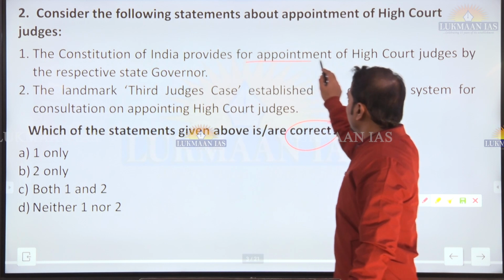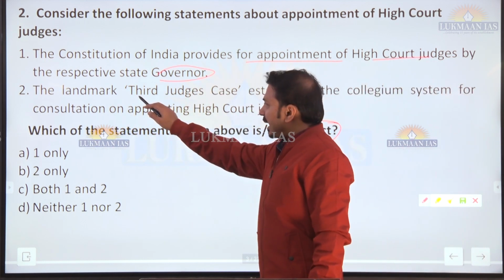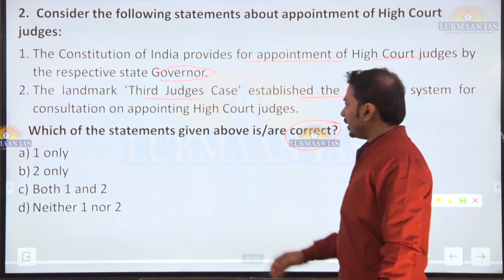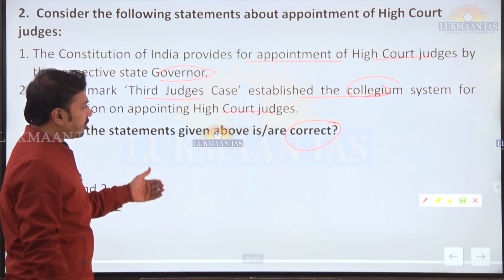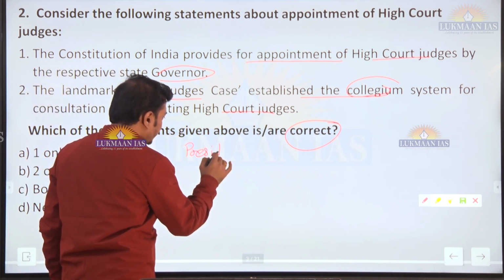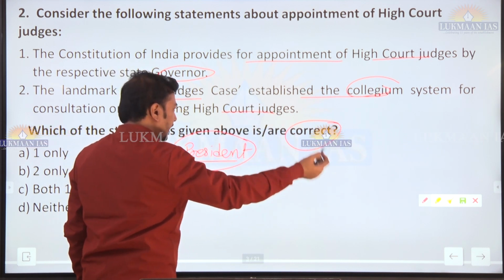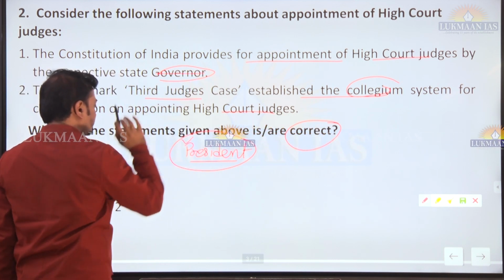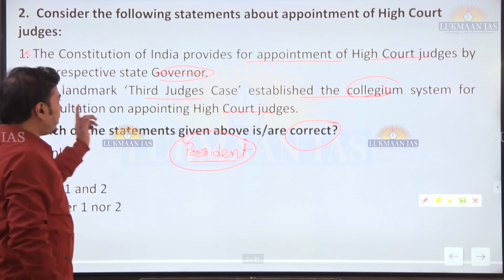Constitution of India provides for appointment of high court judges by a respective state governor. The landmark 3rd judges case establishes the collegium system for consultation on appointing of high court judges. Now we know that the judges are appointed to the higher judiciary by the president. So be it the judge of Supreme Court, be it judge of high courts, they are appointed by the president and not governor. So that is clear, the first statement is incorrect.